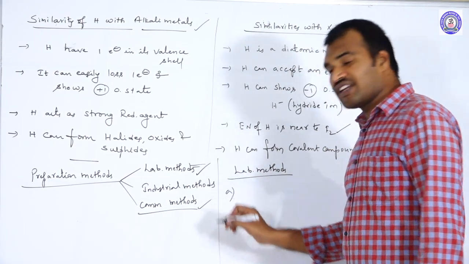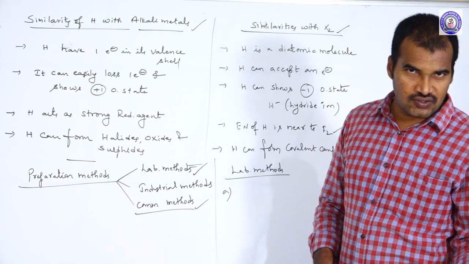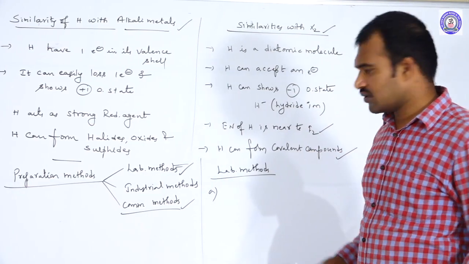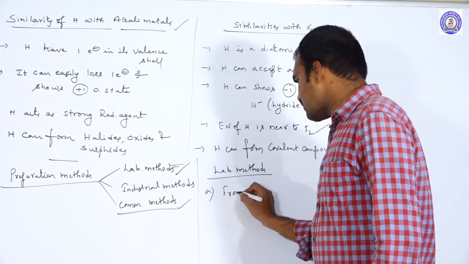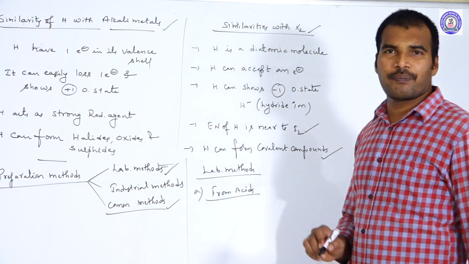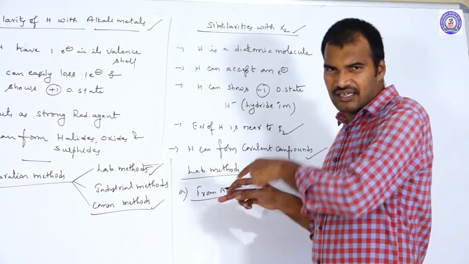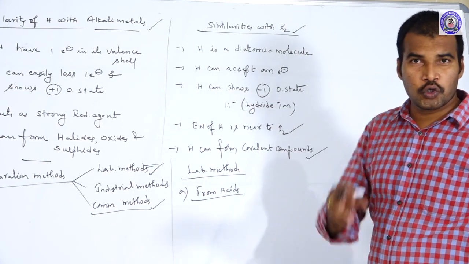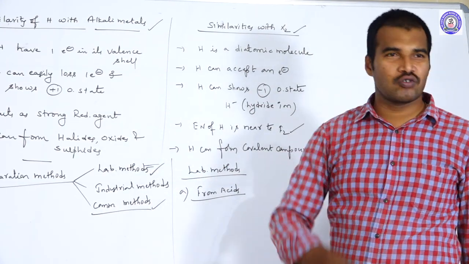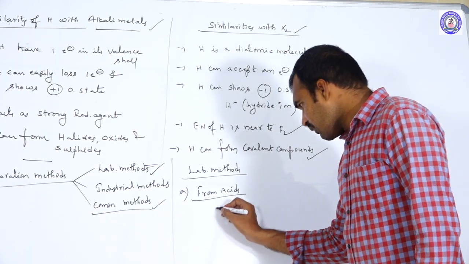In laboratory methods, the first one, we can prepare hydrogen both from acids and also from bases. So the first one, from acids. How can we prepare hydrogen from acids? Simple method. This is the same method that Henry Cavendish followed to identify hydrogen. You take any acid.